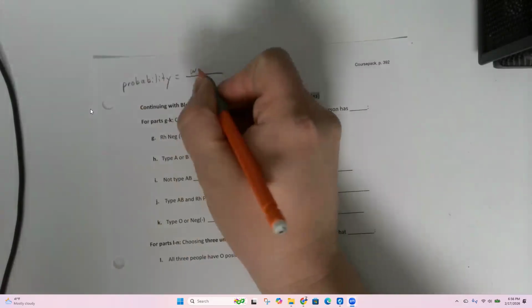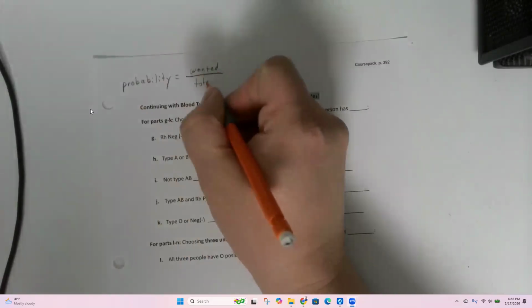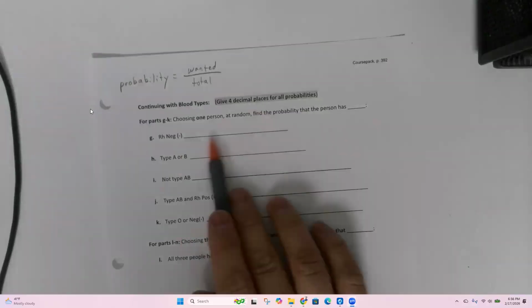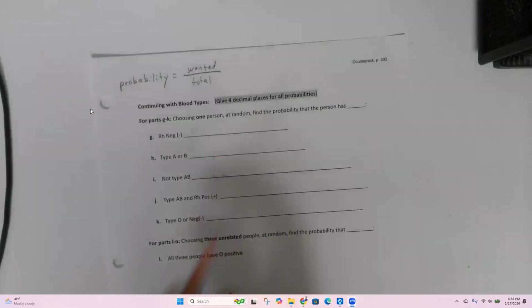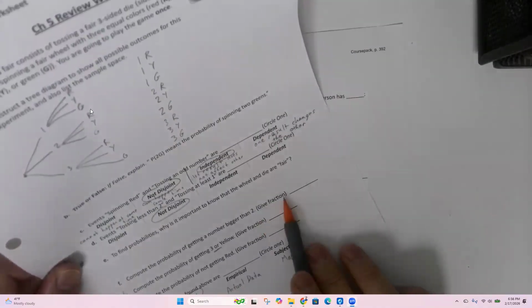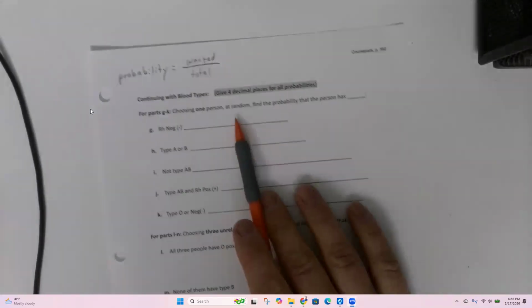It's the number of wanted outcomes divided by the total. We want 4 decimal places for these. So don't do it as a fraction. When we were looking at the classical answers over here, it says give it as a fraction. If you give it as a decimal, that's probably fine. But here I do want it as a decimal.